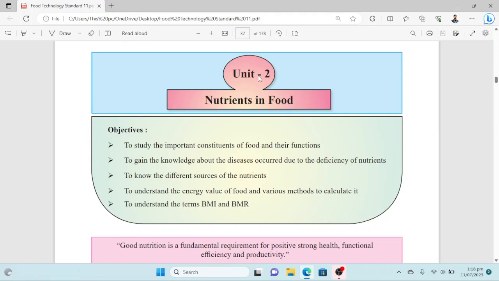As we know, we have finished Unit 1 that was relevant to Introduction to Food Science and Technology. We have made like 3 videos upon that unit, and we'll go on with Unit 2 that will be about nutrients in food.